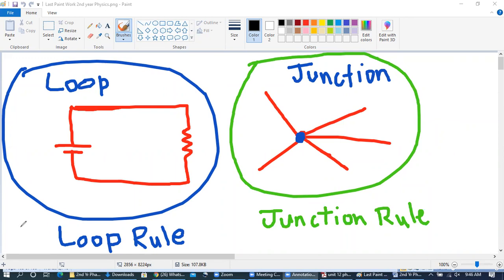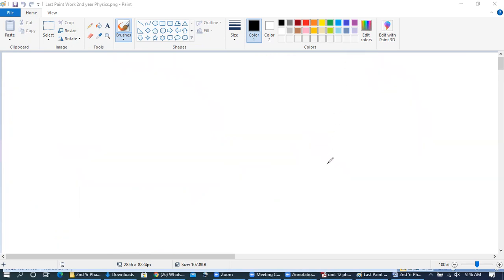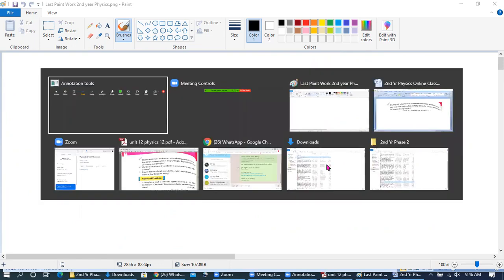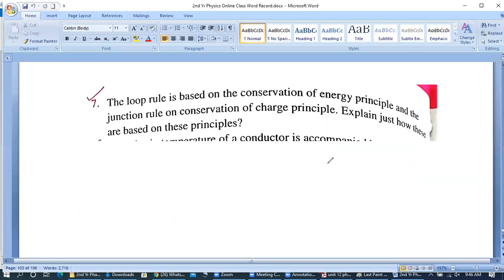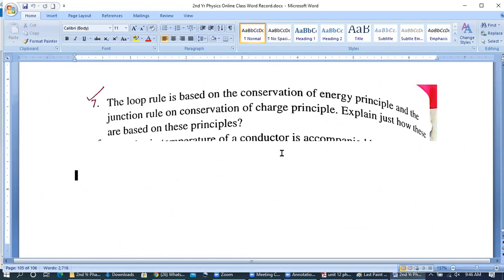Now, let's again proceed toward the given question, and we'll be trying to answer it. So this was the question. One is loop rule and the other is junction rule.